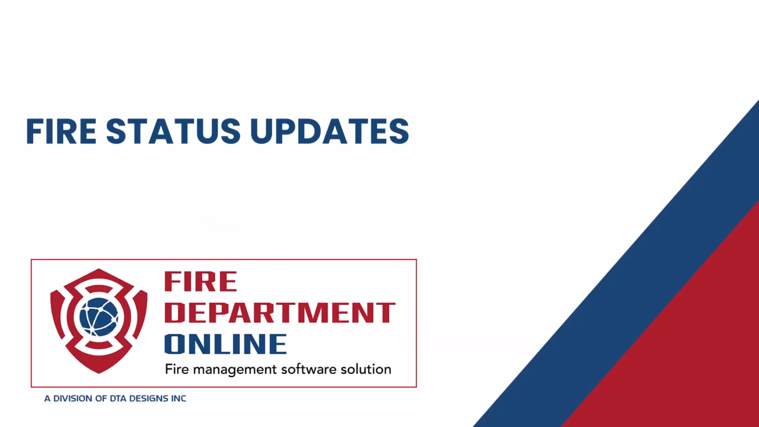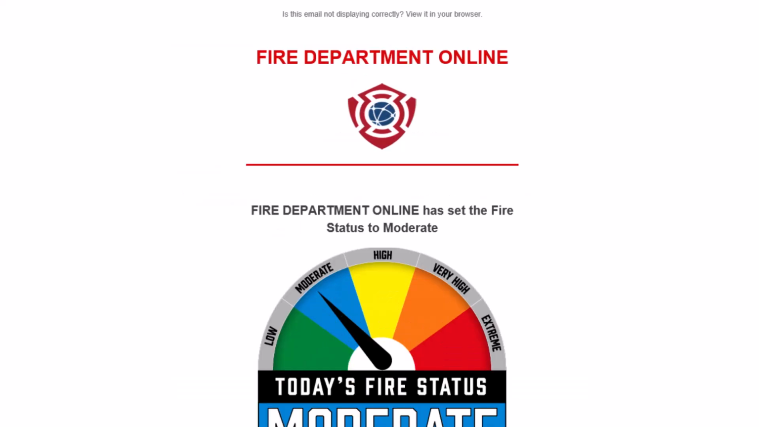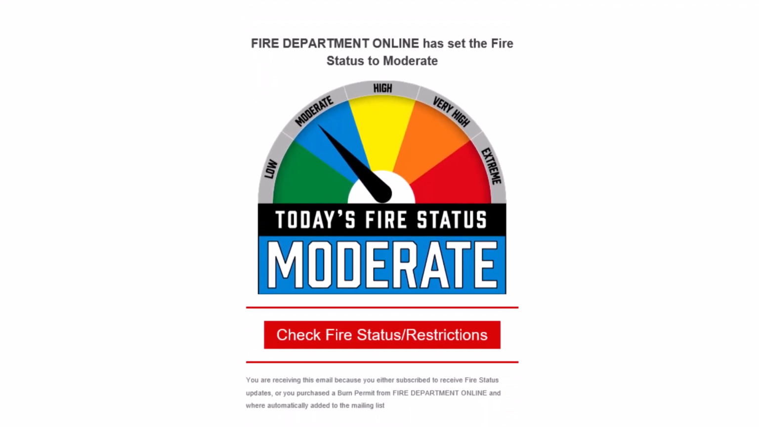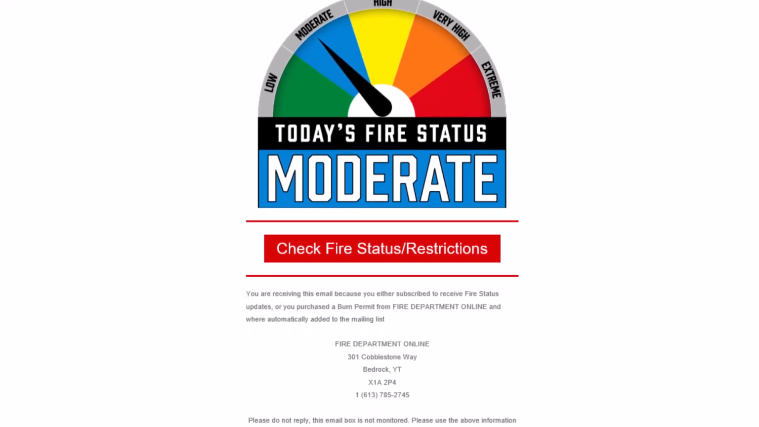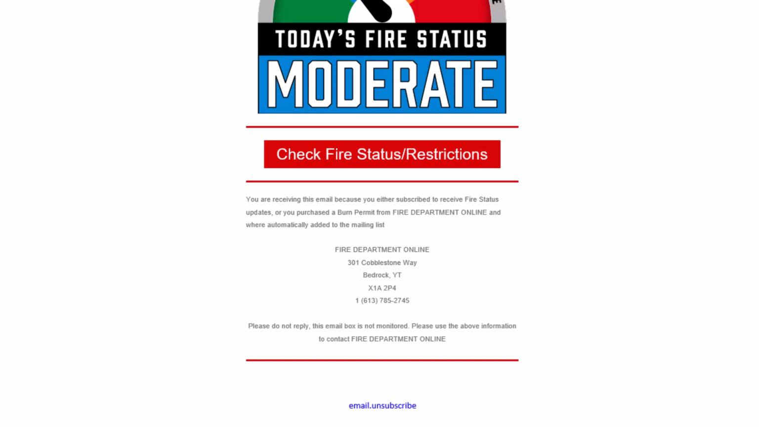There are 2 emails that can be sent out when the fire status changes. You are currently looking at a sample email that all firefighters would receive informing them of the fire status change. Of course, the email would reflect the current fire status. This is a sample email that anyone who signed up to receive fire status updates or has purchased a burn permit would receive. Once again, the email would reflect the current fire status. This email is generated by the system, but is distributed by a third-party email software company.